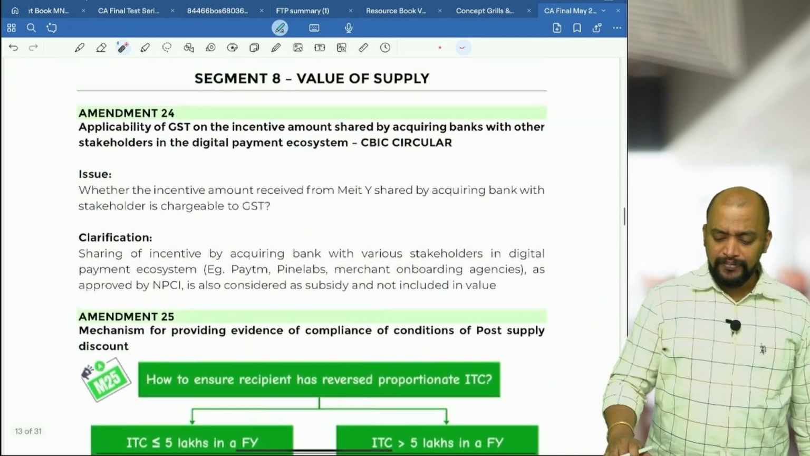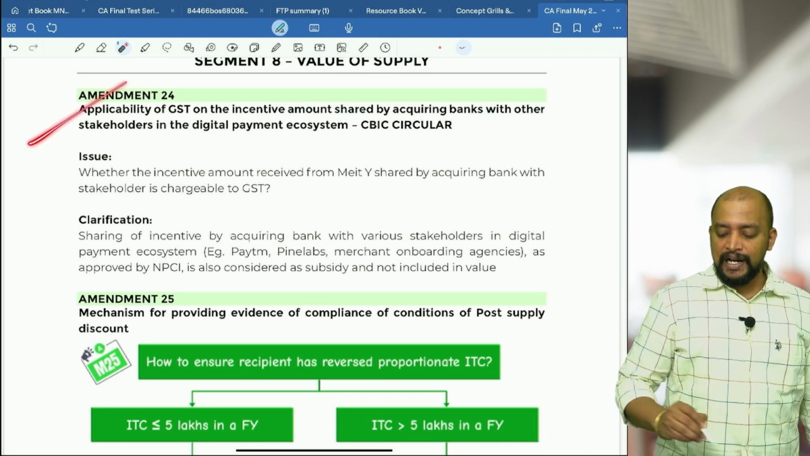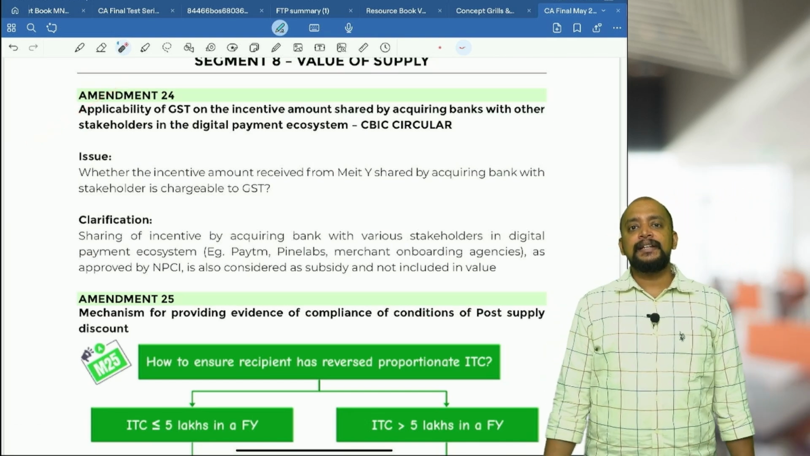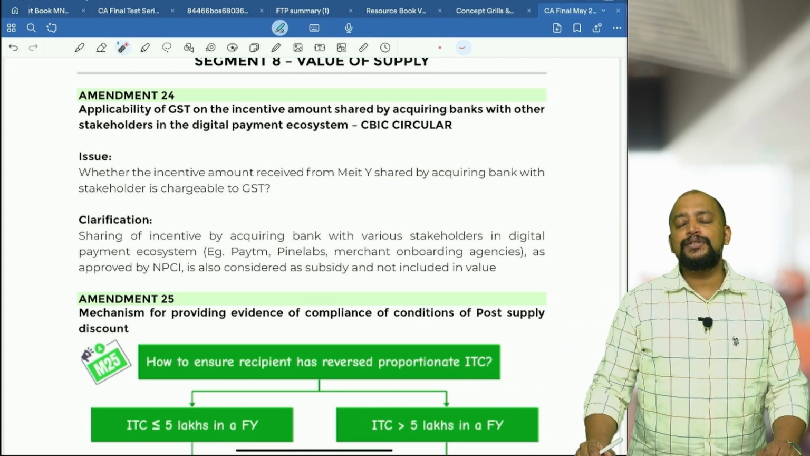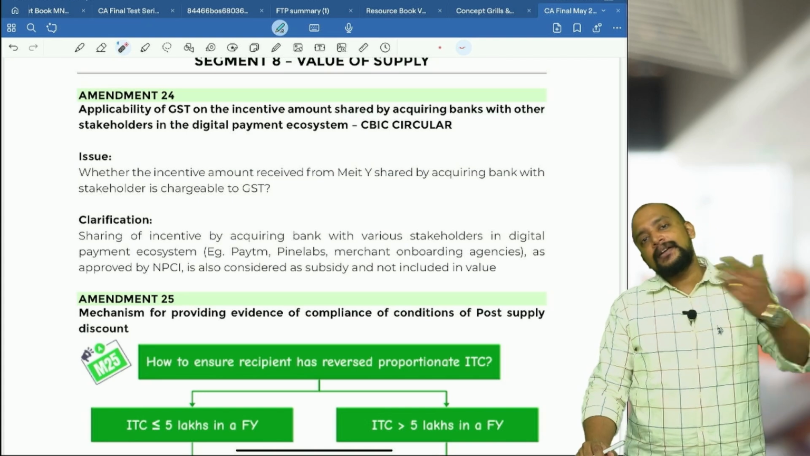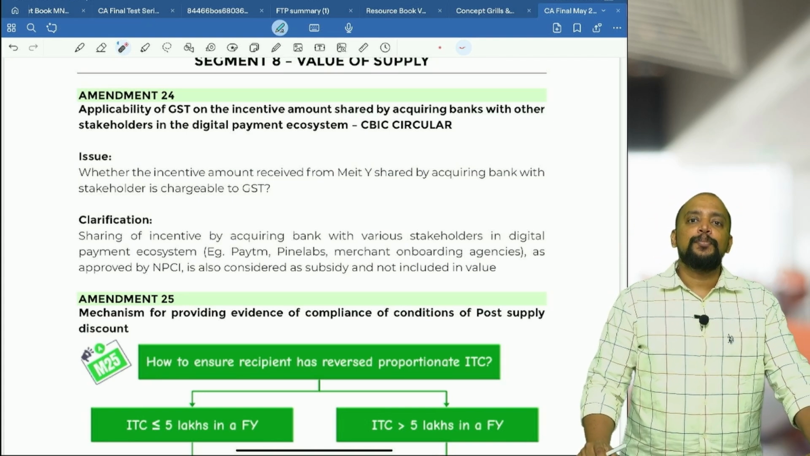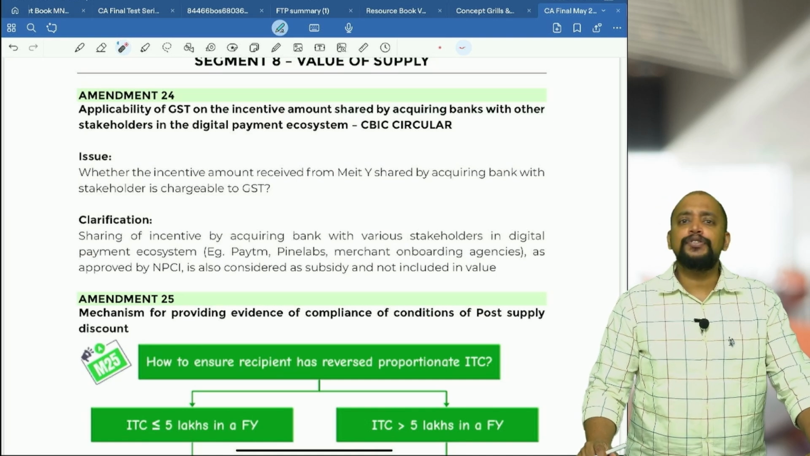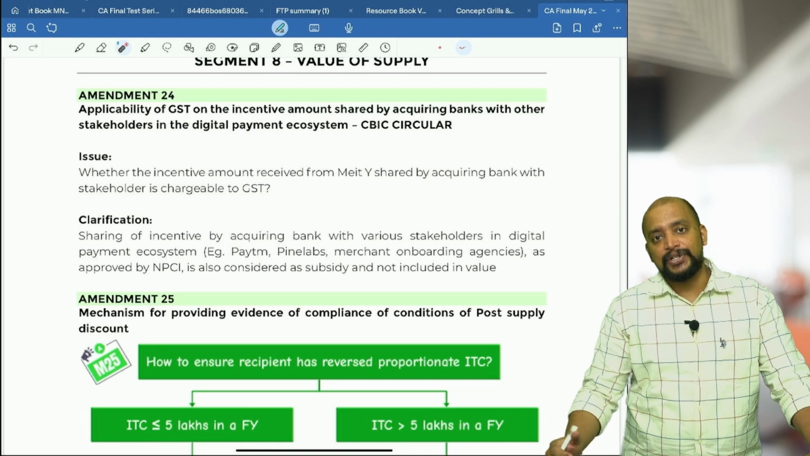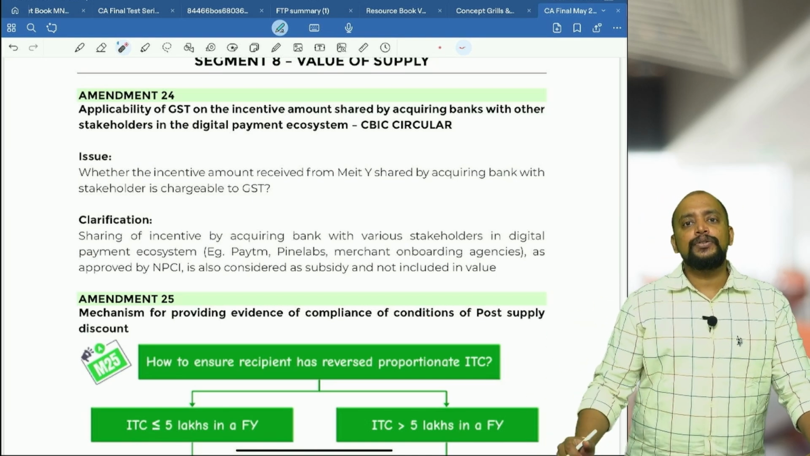Then next one, value of supply. In this value of supply, there is one amendment related to further sharing of incentives. Already one circular we had, that MEITY, Ministry of Electronics and Information Technology, will be giving incentive to the banks, that is acquiring banks, for the purpose of providing UPI transactions. If you see consumer to merchant UPI transaction, there won't be any deduction. Full amount will be given to the merchant. That's the reason why merchants encourage UPI transaction.